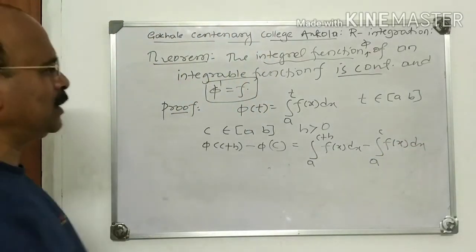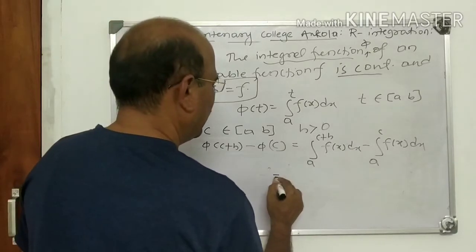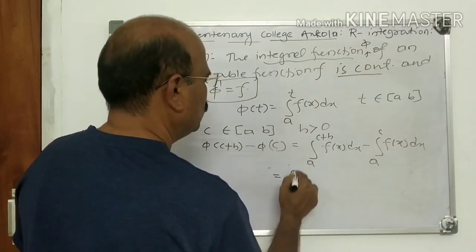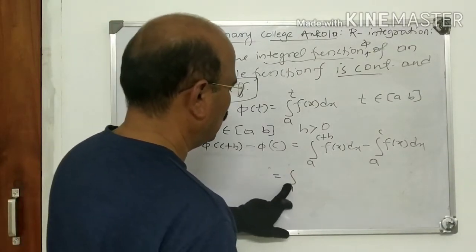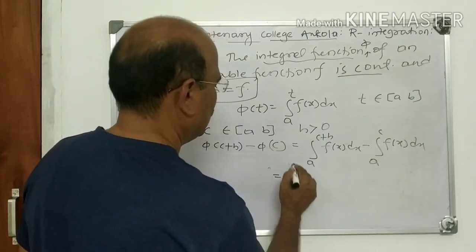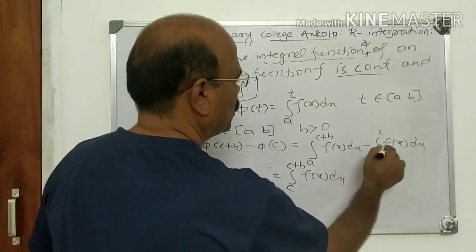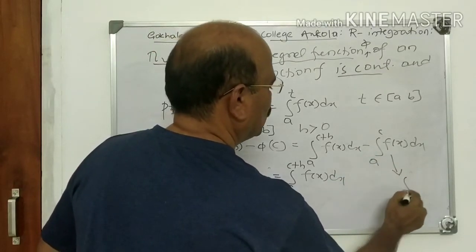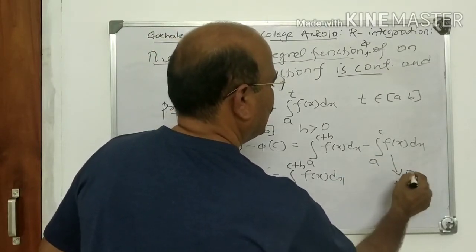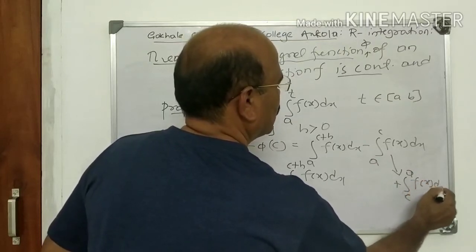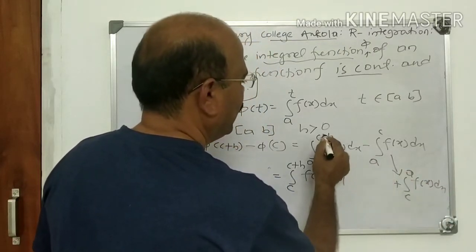Correct? Phi of c plus h and phi of c. It is integral a to c plus h f of x dx, because this minus a to c becomes plus c to a f x dx. So it is c to a to c plus h.